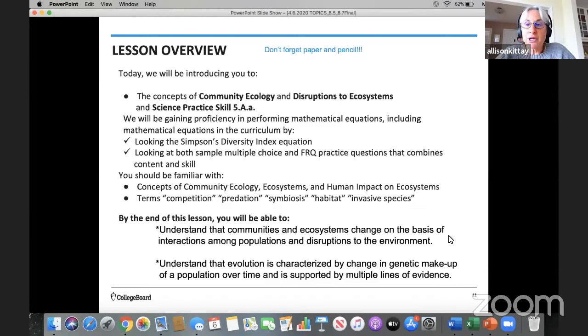And the overarching idea is that we'd like you to understand that evolution is characterized by a change in the genetic makeup of a population over time and is supported by multiple lines of evidence. And you might be thinking, well, that's an evolution objective, and we're talking about ecology. What we see today does provide evidence for that change in a genetic makeup of a population.